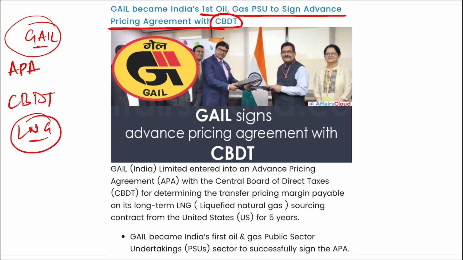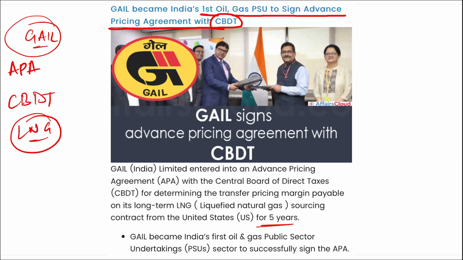LNG is liquefied natural gas. Remember, GAIL became India's first oil and gas public sector undertaking to successfully secure the APA, that is the advanced pricing agreement.